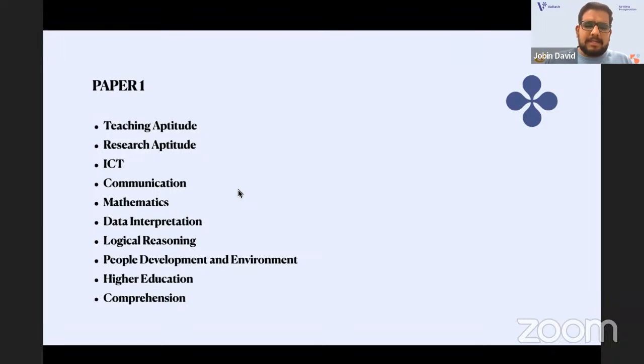From all these parts, as we saw in the KSET exams, the questions are direct ones, and they will ask terms-related questions, the basic concepts. So if you study the basic concepts, it is easy to solve. Data interpretation and maths are all very easy to solve. We will look at some PYQs and get an idea about that.